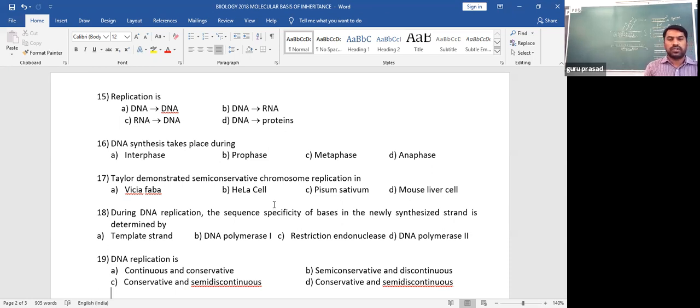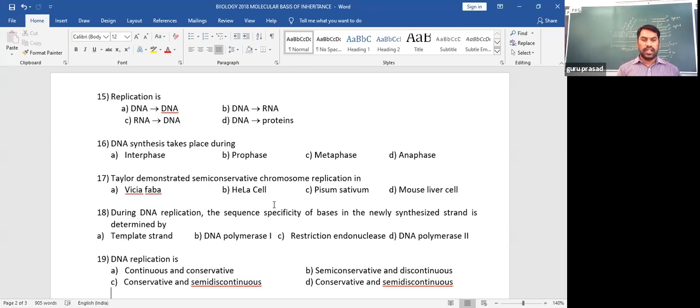Okay, the next question. During DNA replication, the sequence specification of bases in the newly synthesized strand is determined by template strand, DNA polymerase 1, restriction endonucleases, or DNA polymerase 2?